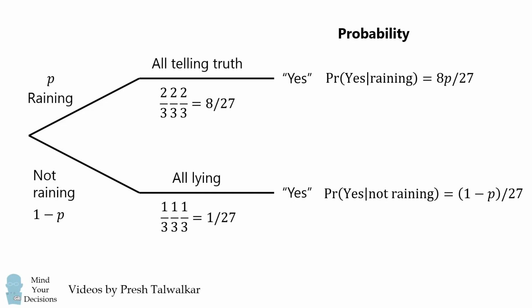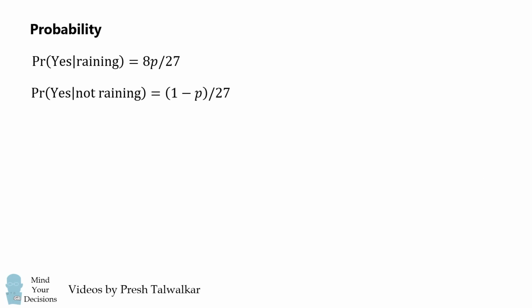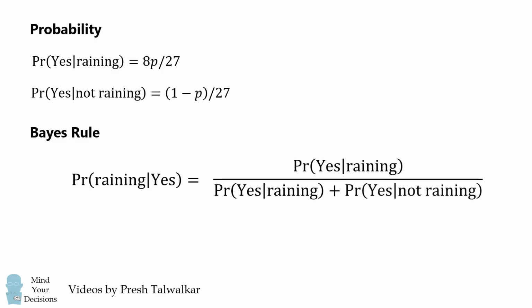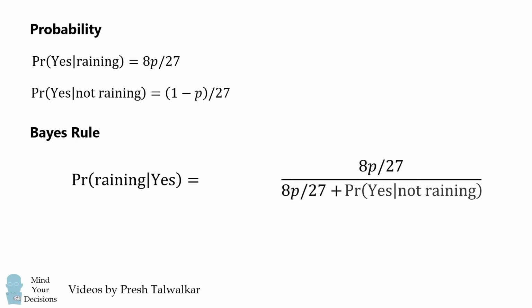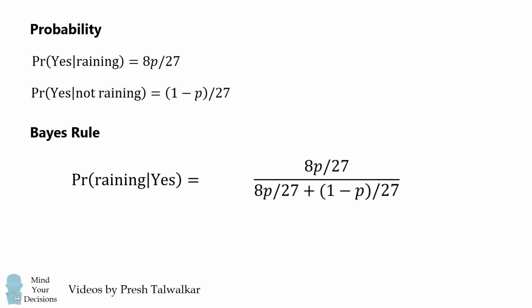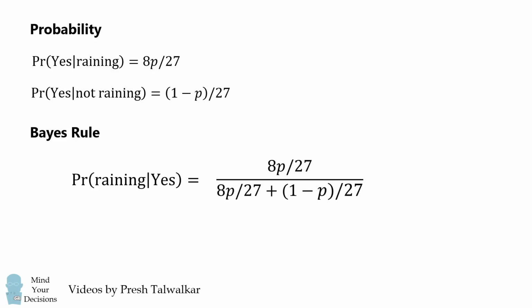But in an interview, you might want to illustrate that you know something called Bayes' rule. So we want the probability that it actually is raining given that all 3 people say yes. So we apply the Bayes' rule formula and we end up with the following fraction. So this is the probability of the top branch divided by the sum of the 2 probabilities. We substitute what we've calculated, and then we need to simplify this. Notice the 27s will cancel out, and then we simplify the denominator, and we end up with 8P over 7P plus 1. And that's the answer.